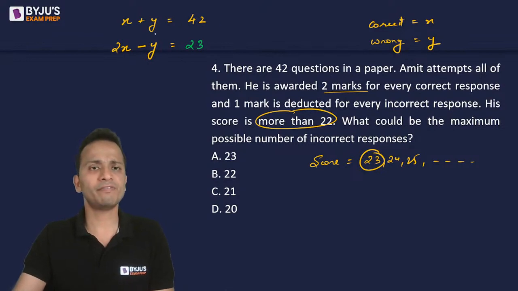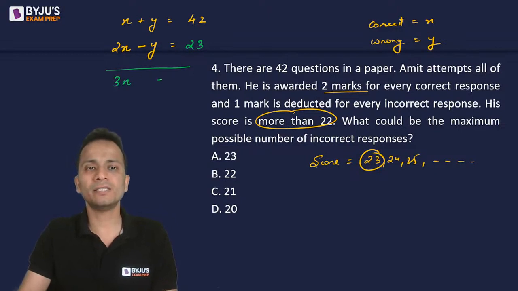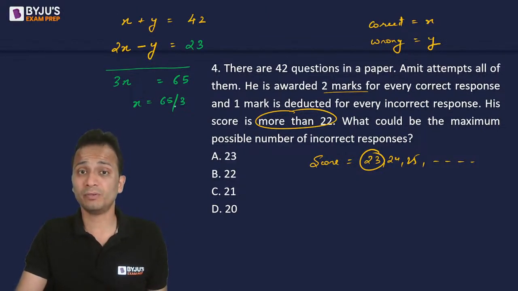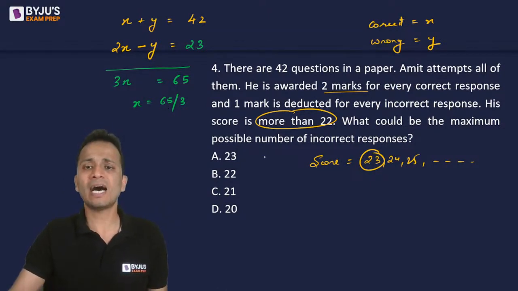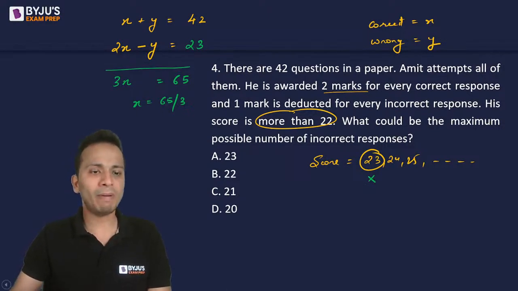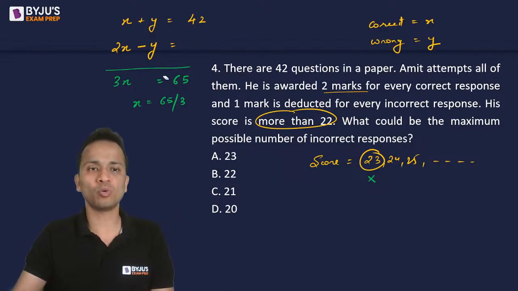Now if I solve these two equations, if I add these two equations, y will get cancelled and I will get 3x equal to 65. Now x is equal to 65 upon 3, which is not a natural number. Since x is the number of questions, it has to be a natural number. So here I'm not getting a natural number value of x, and hence I can say that 23 cannot be the possible score. So I'll backtrack.